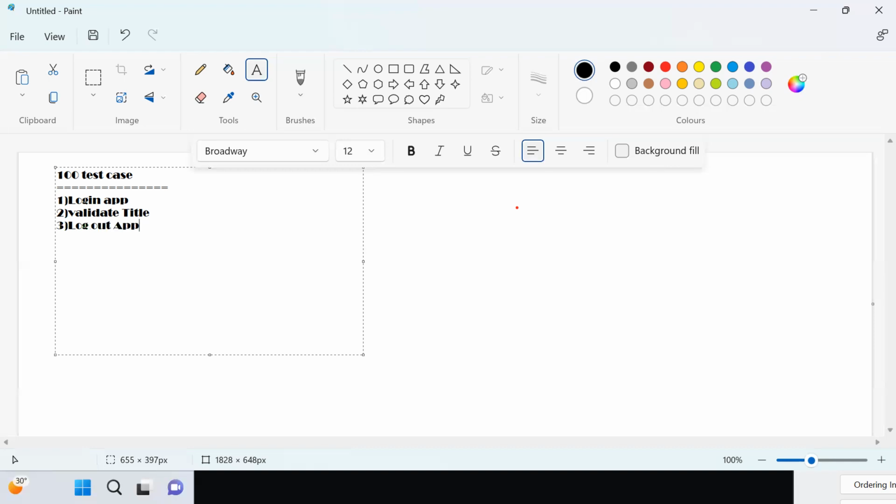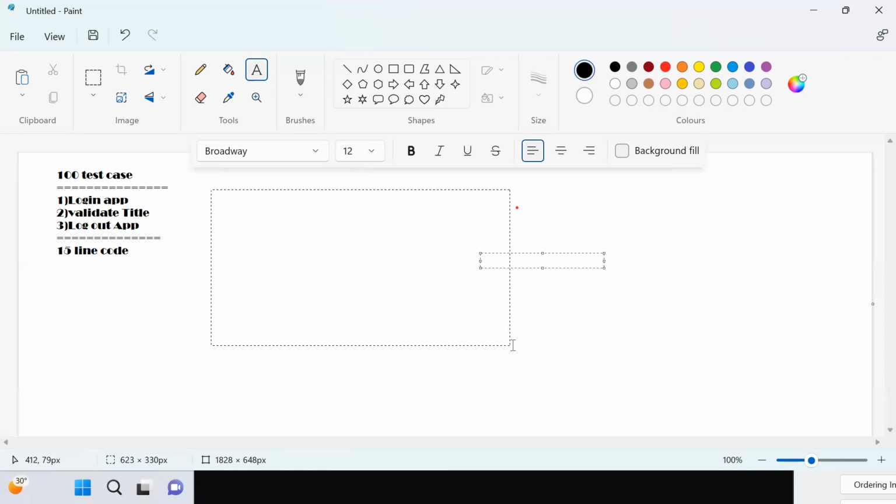So if you try to automate these 3 steps of validation, you have to write 15 lines of code. Okay. So just consider this is your first test case.